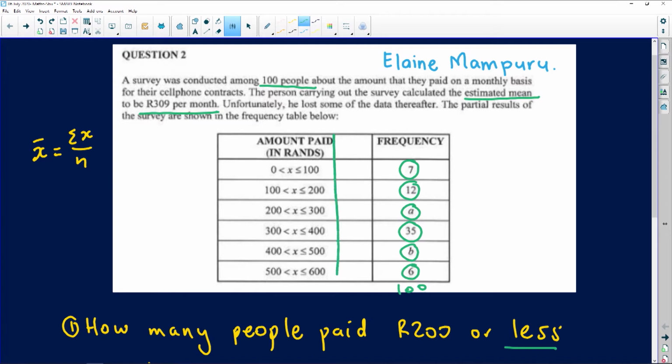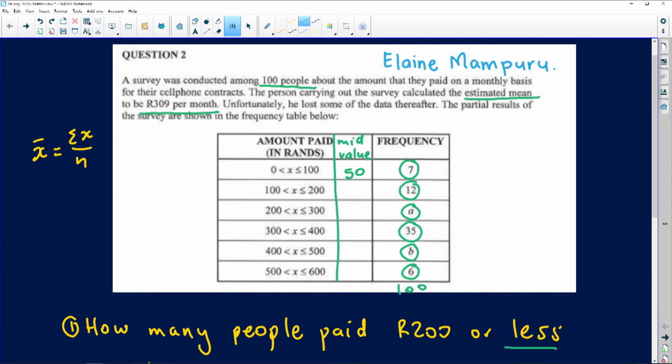So we estimate and say, we're going to assume that everyone in the first class was paying 50 rands. You take the median of the endpoints of each class, so we call those the midpoints, the mid values. Between 0 and 100, midway, you're going to have 50 rands. So I'm actually making a terrible assumption of assuming that everybody who was surveyed, who paid money between 0 and 100 rand, paid 50 rands.